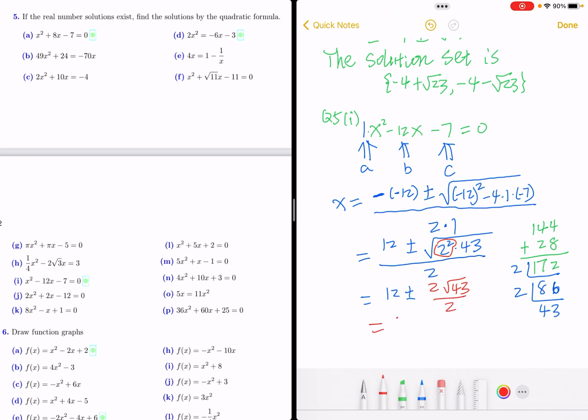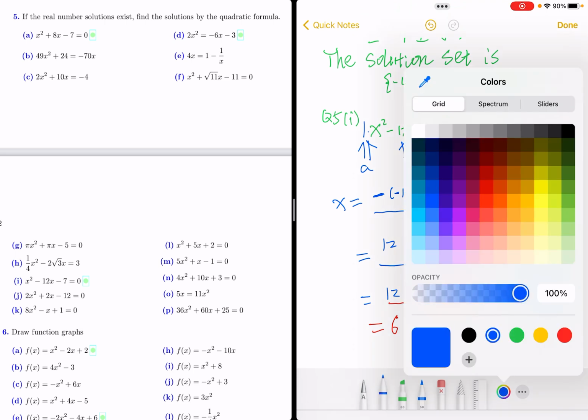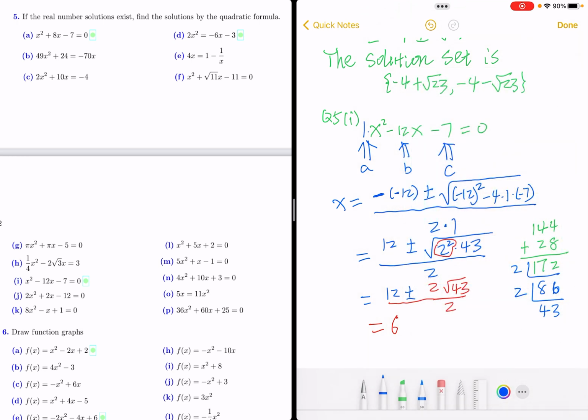So the answer, again, we want to do it like that. 12 divided by 2, that's 6. And here, 2 radical 43, this 2 has to divide this 2, so 2 goes to 2 different places. That will be positive radical 43.